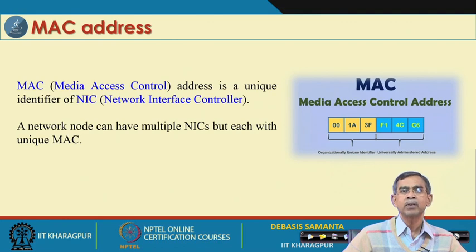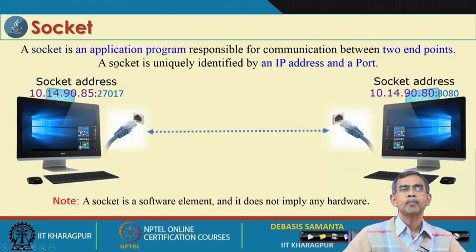So, MAC address is also required again to identify uniquely a location of a particular machine. And then the socket is basically an application program, a piece of software, a port we can say, which is used for communication and is responsible for connecting two endpoints. So, if you want to connect two computers in a network, this means that the connection can be controlled by means of two programs at the two ends. So, two computers should run two programs, and they are called the socket programs.